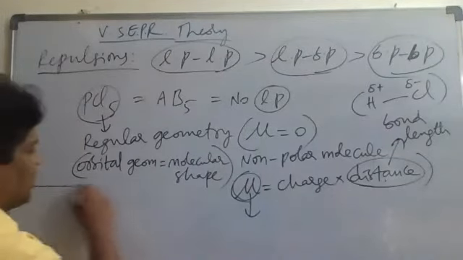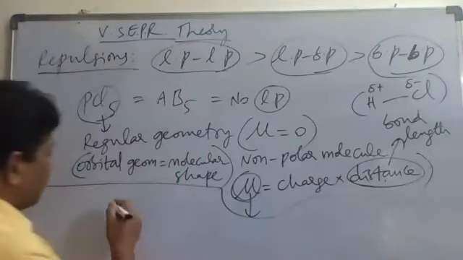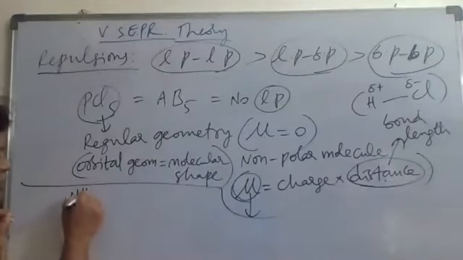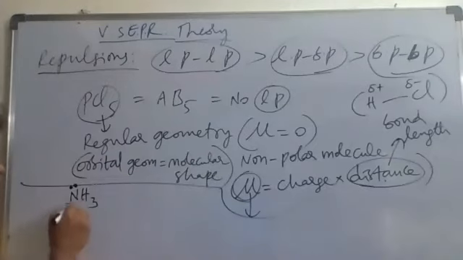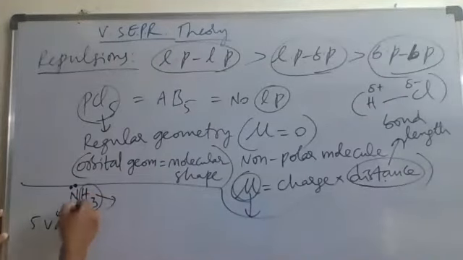Now one more example we take, NH3, ammonia. In NH3, nitrogen has one lone pair. What is the central atom here? Nitrogen, the central atom. How many valence electrons? 5 valence electrons. And H3 means how many monovalent atoms?